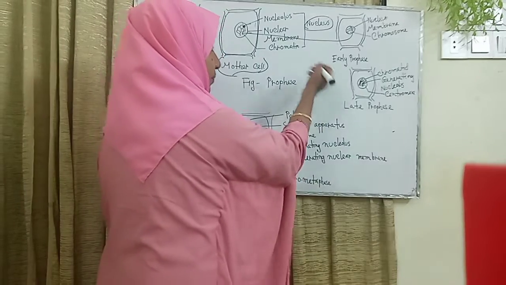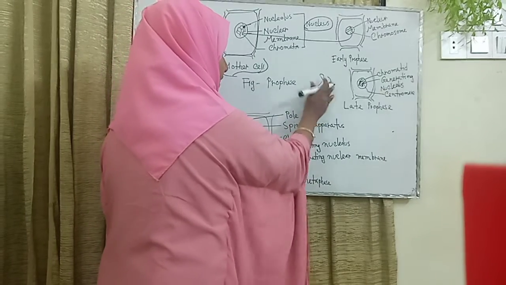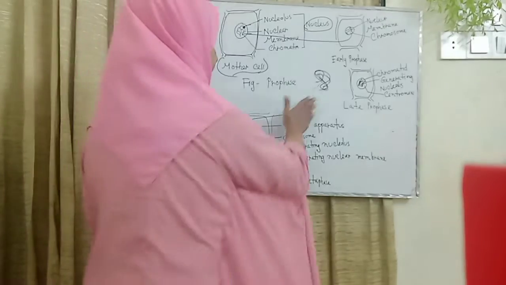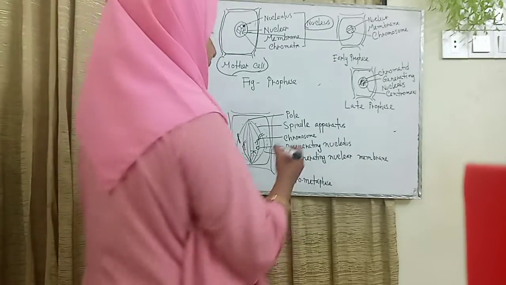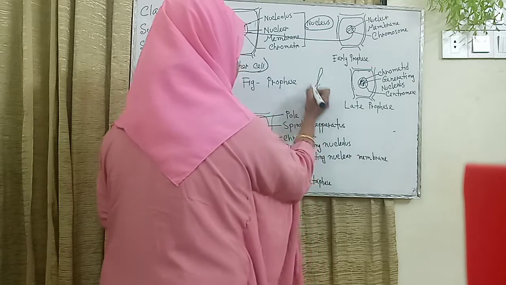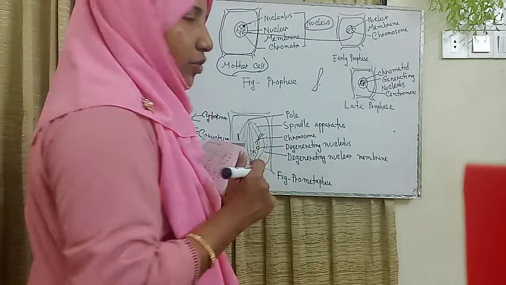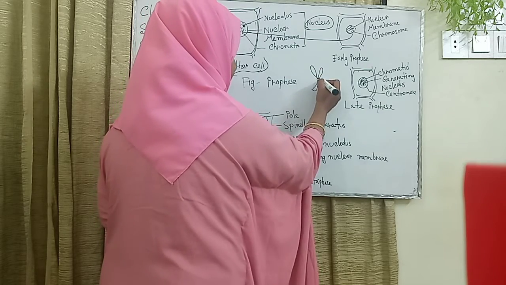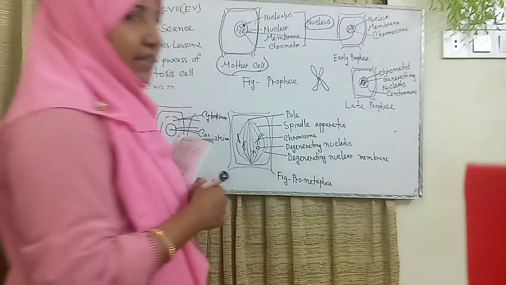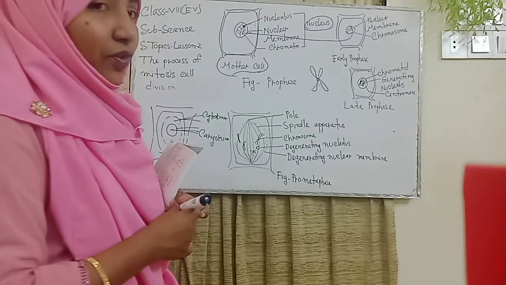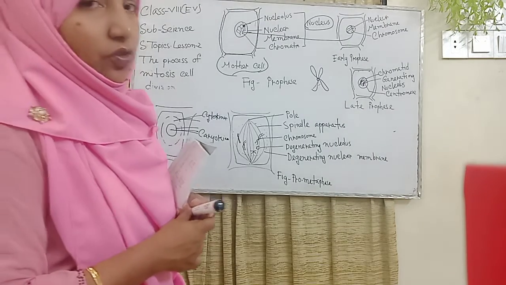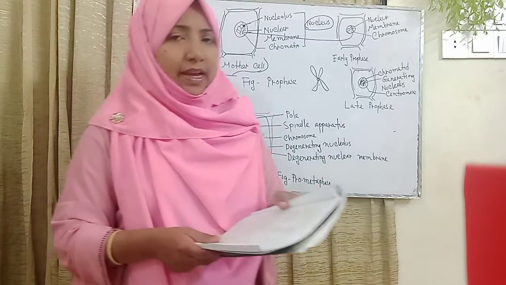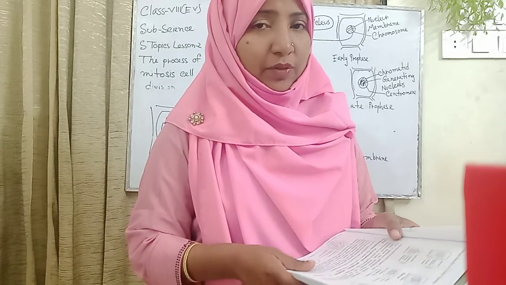Again I repeat, this thin thread-like structure is called chromatin. When it becomes thick, this thick structure is the chromosome. In the chromosome, the middle is the centromere, and it divides into two parts. Another name is chromatid. So first is the chromatin, second is the chromosome, and third is the chromatid. Now I explain the characteristics of prophase.